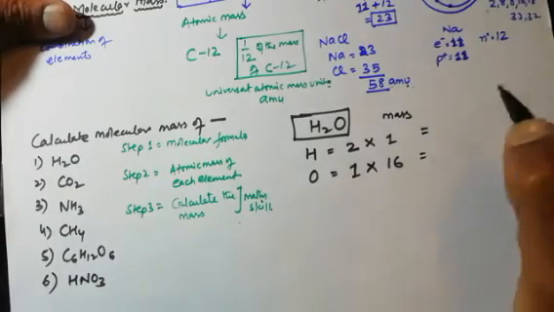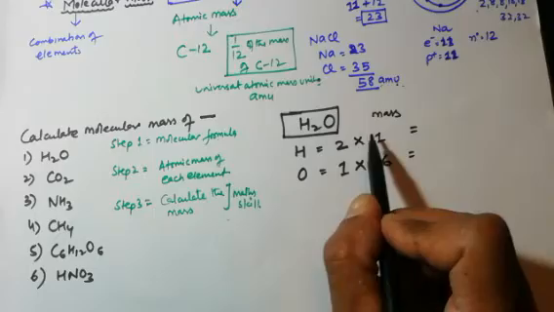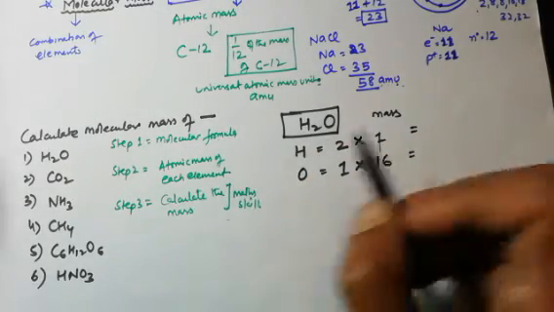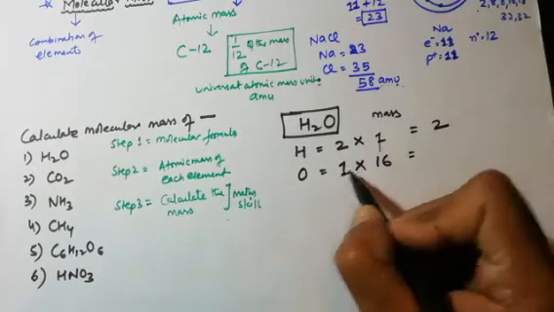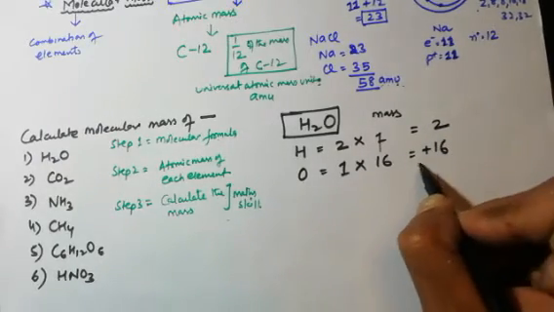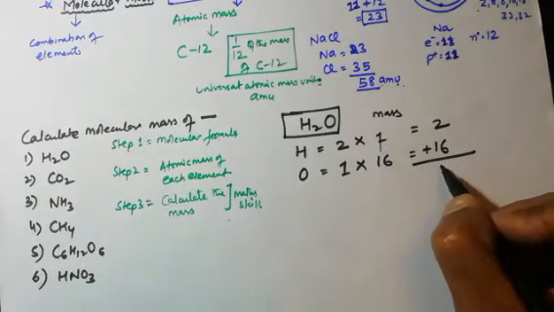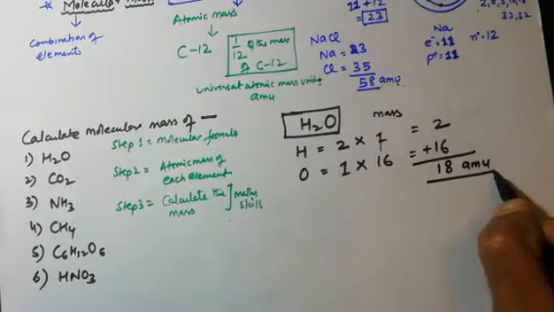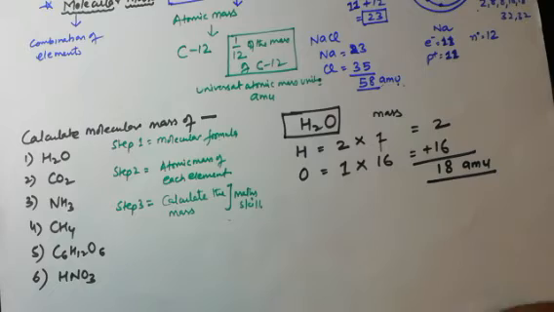So now calculate it. Second step, atomic mass we have written. This was step 1, this was step 2. Now step 3 is calculation. 2 1s are 2, 16 1s are 16. 2 plus 16, there is 18. And don't forget to write AMU. So 18 AMU is the molecular mass of water.